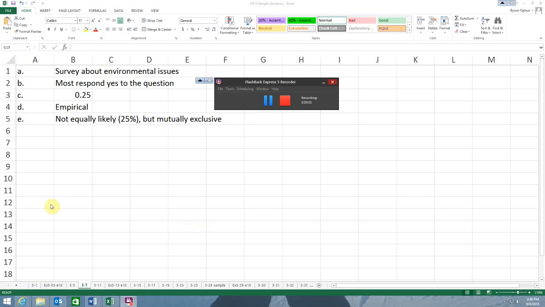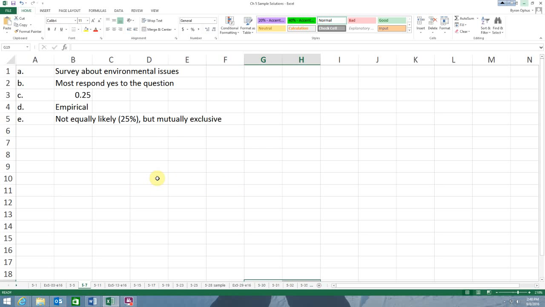5-8, and I've done 5-7, which is quite similar. So it gives us some data, if I'm not mistaken. A sample of 40 oil industry executives was selected to answer a test questionnaire, and it says, okay, what is the experiment? And this is just kind of tell us what it is. In this case, it's a survey, right? The experiment's just a survey about environmental issues.